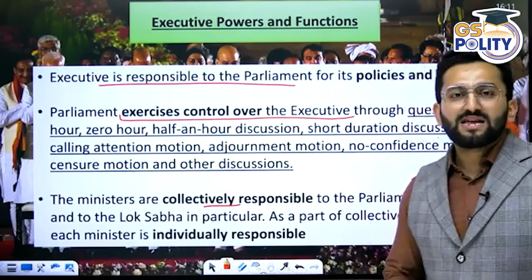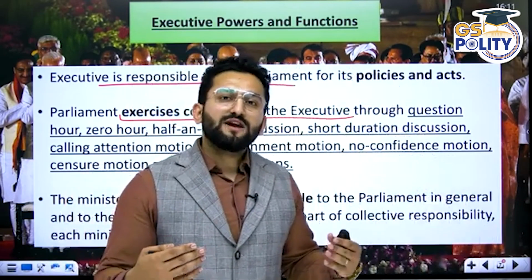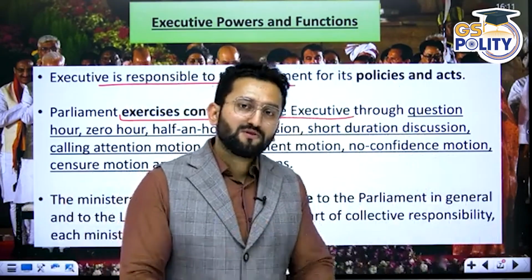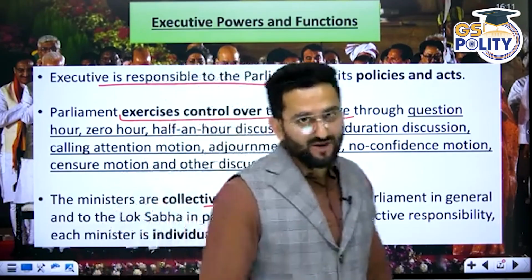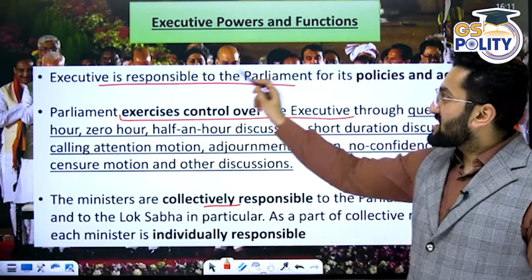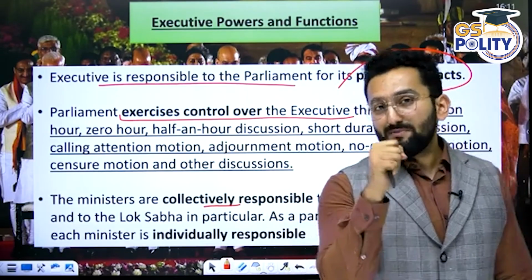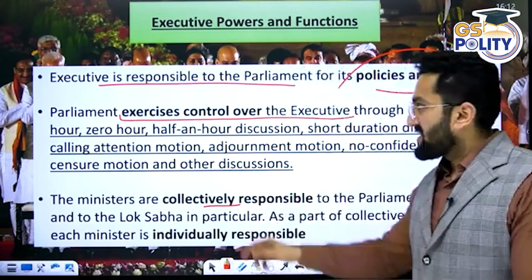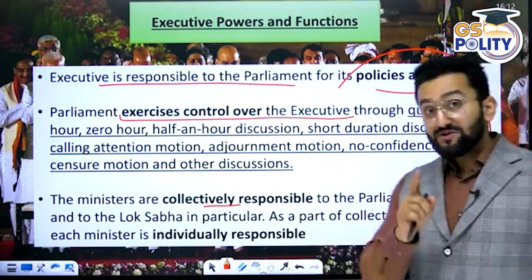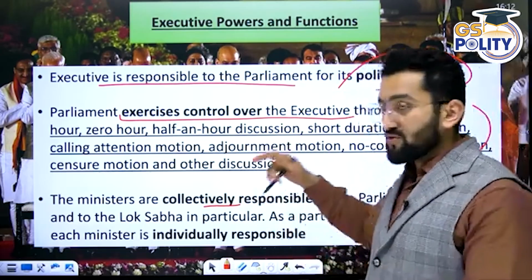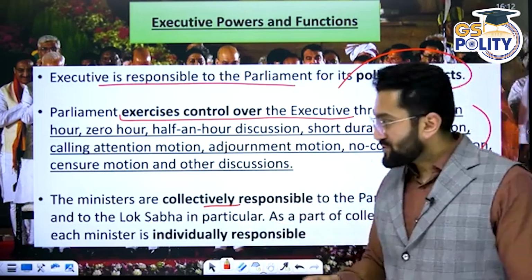Now let's discuss executive power. First of all, you know that when it comes to Indian Parliament, we have an overlap. Means members of Indian Parliament are part of executive branch as well, right? Ministers, Prime Minister, right? So executive is responsible to Parliament for its policies and acts. Means Parliament keeps a control over executive. Parliament exercises control over executive, and there are various tools, devices, which we discussed in devices part: zero hour, question hour, half hour, right? 2.5 hour, motions, resolution.